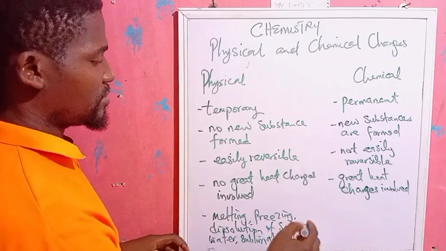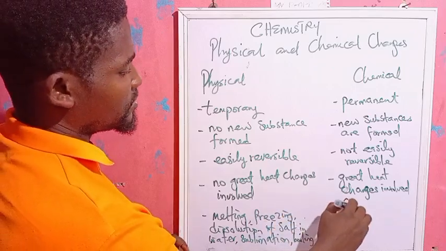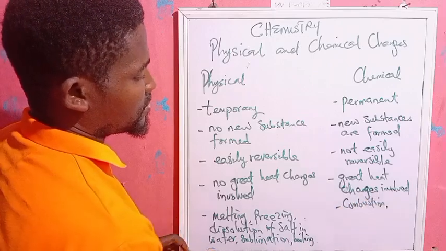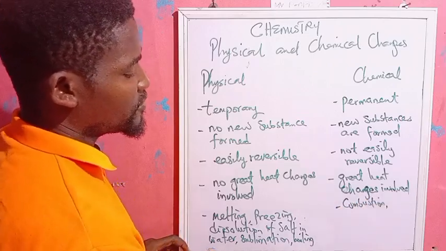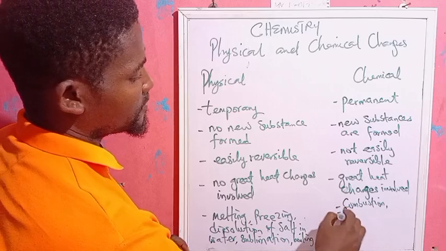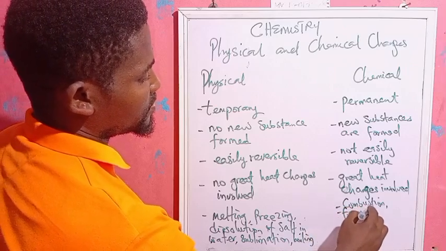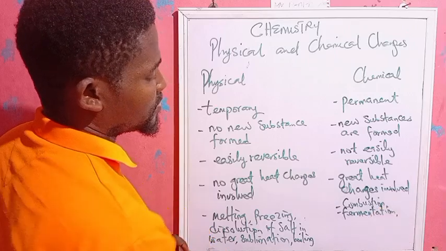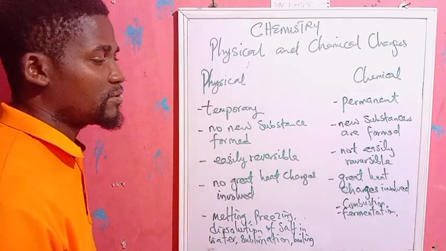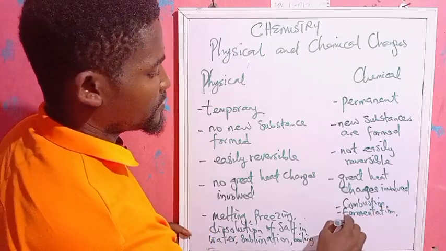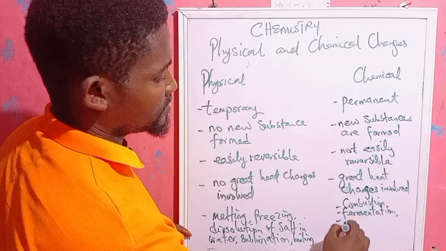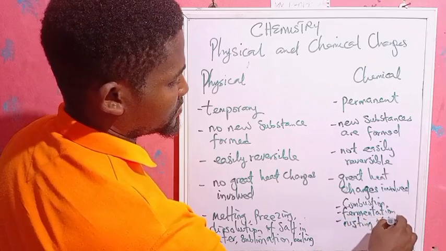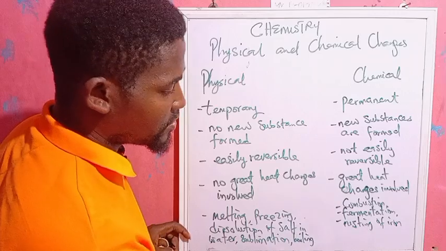What about chemical changes? We have combustion, we have fermentation of ethanol, we have rusting of iron, we have precipitation.